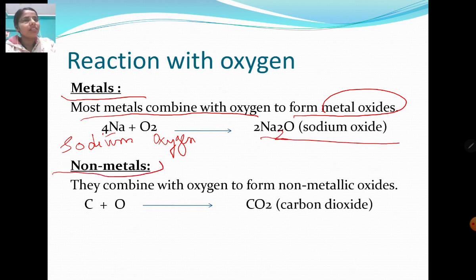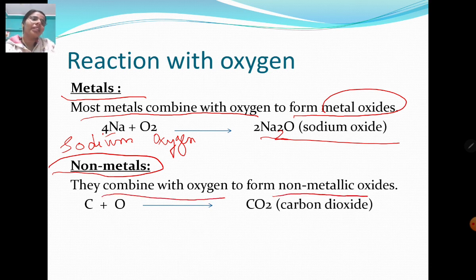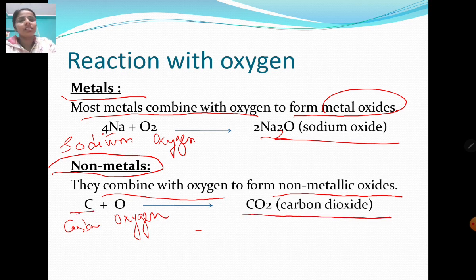And non-metals combine with oxygen to form non-metallic oxide. This is carbon, this is oxygen, and this is carbon dioxide. This C is the symbol for carbon, this O is the symbol for oxygen, and CO2 represents carbon dioxide. So non-metals, when they react with oxygen, form non-metallic oxides.